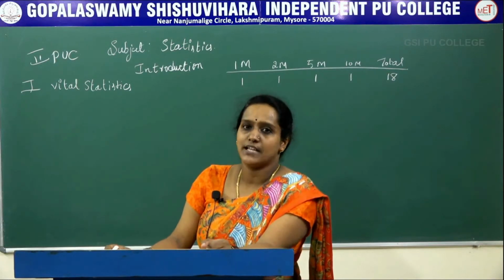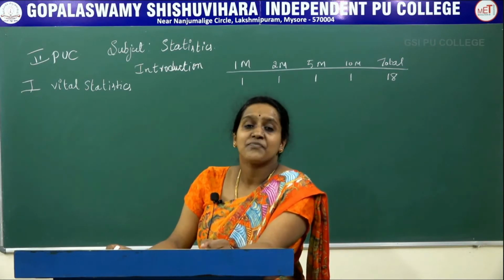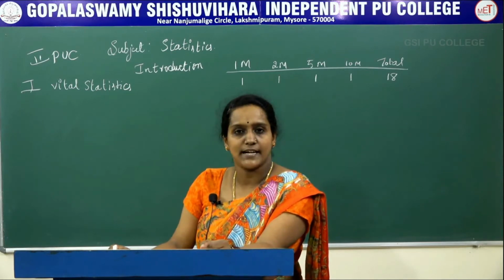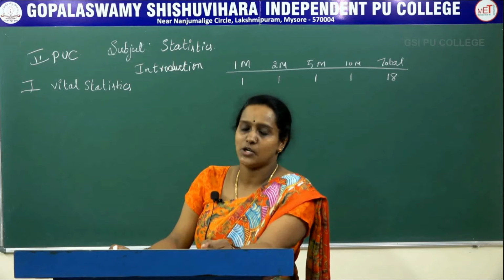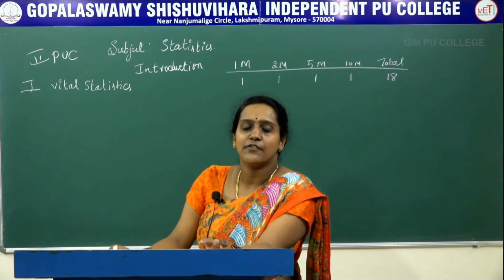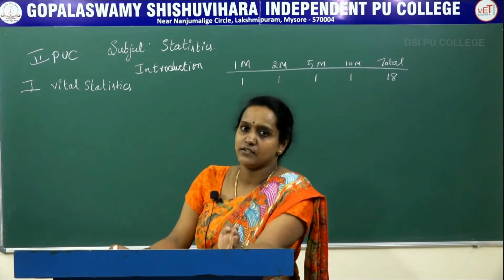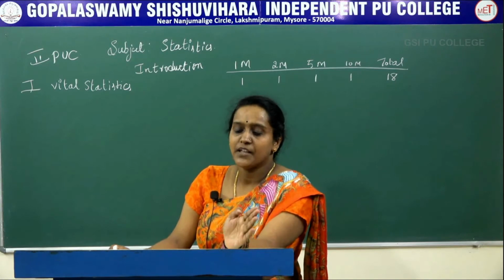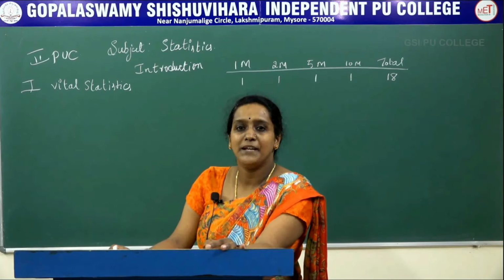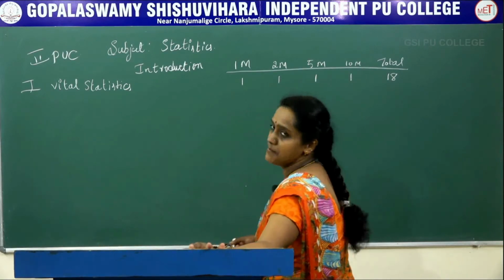In that we will study age specific death rates and standardized death rates, infant mortality rates, maternal mortality rates and neonatal mortality rates. Here IMR, or infant mortality rate, means below 1 year child, and NMR, that is neonatal mortality rate, means a baby below 21 days. And the weightage of this chapter is 18 marks.